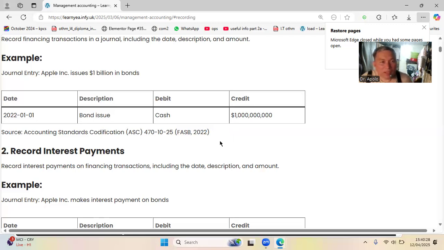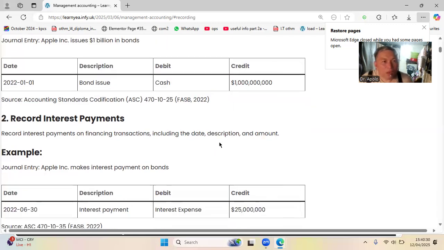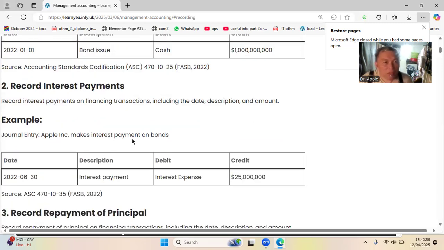Let's take it as is now. Now, record interest payments. Take note, Apple issued bonds of 1 billion, which means it is borrowing money from the investor. So this is the entry: debit cash, credit 1 billion. Number two, record interest payment. Record interest payment on a financing transaction, including the date and description. The same thing, but this one is interest.